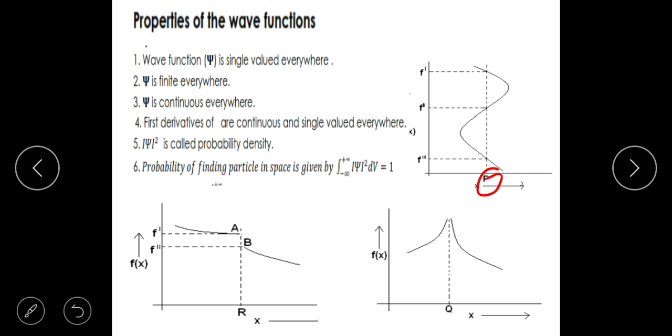Second one, psi is finite everywhere. Once again, probabilities can oscillate between 0 and 1.